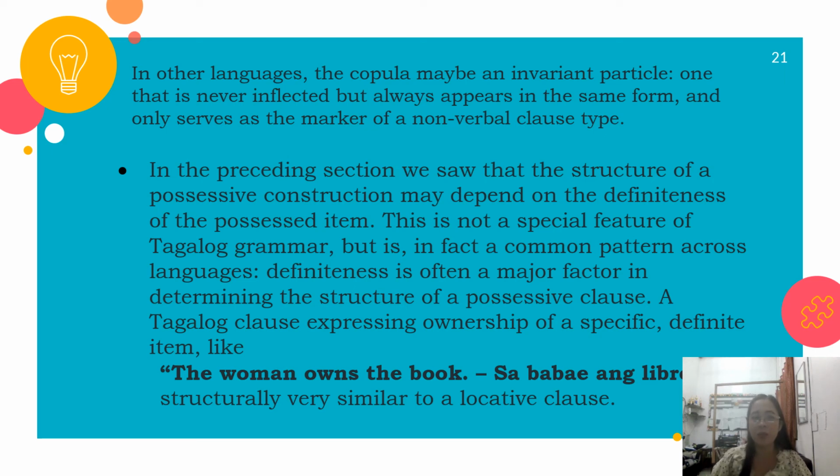In the preceding section, we saw that the structure of a possessive construction may depend on the definiteness of the possessed item. This is not a special feature of Tagalog grammar, but is, in fact, a common pattern across languages. Definiteness is often a major factor in determining the structure of a possessive clause. A Tagalog clause expressing ownership of a specific definite item, like "the woman owns the book," "sa babae ang libro," is structurally very similar to a locative clause.